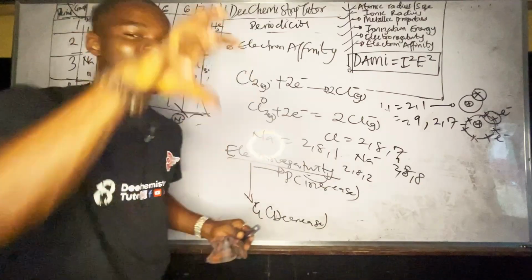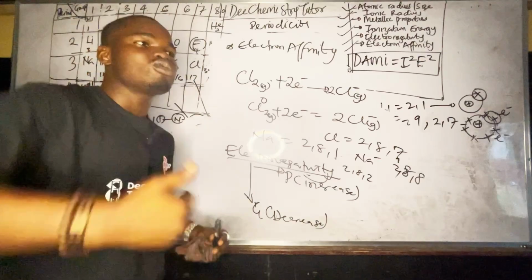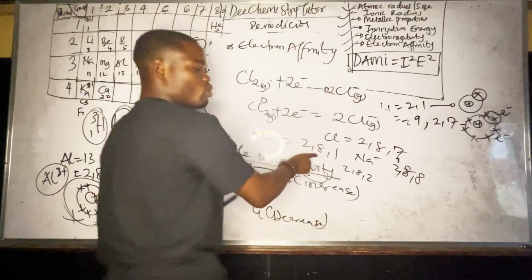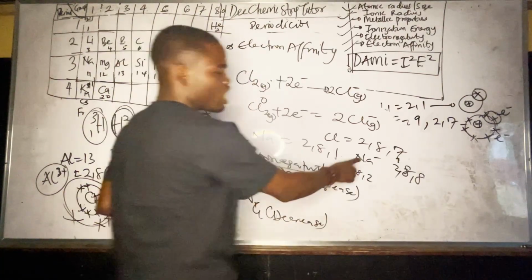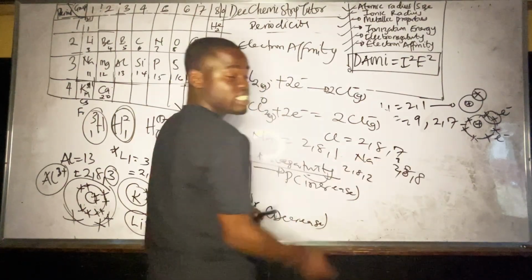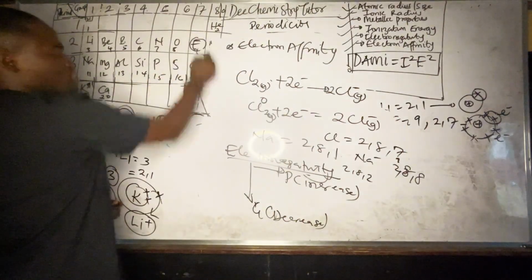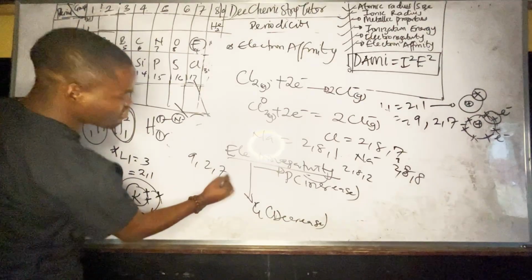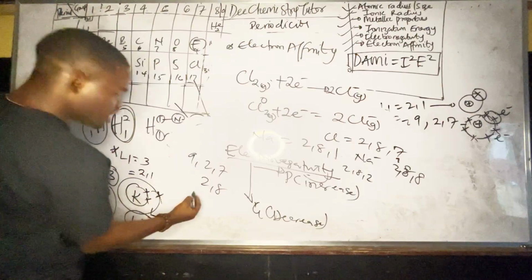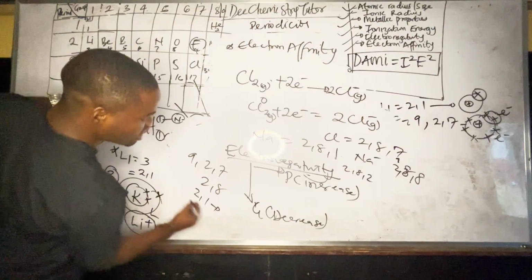I told you that the basis of these reactions, this losing of electrons and all of that, is to attain stability. So if you want to attain stability, you will prefer to lose 1 so that it becomes 2,8, than to gain 1 so that it becomes 2,8,2. Now here you prefer to gain an electron so that it becomes 2,8,8. So for electron affinity in group 7, for instance fluorine, which is 2,7, when chlorine gains 1 electron, it becomes 2,8. That's okay. That's what I love. Unlike others like lithium, 2,1: if this guy gains 1 electron, it becomes 2,2.